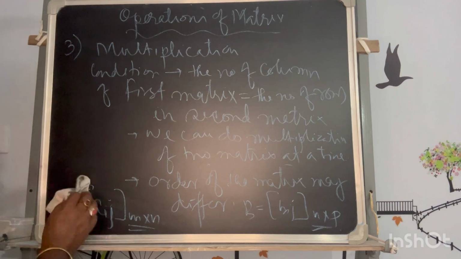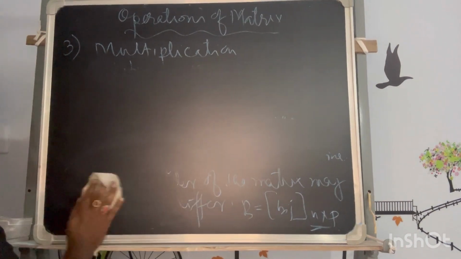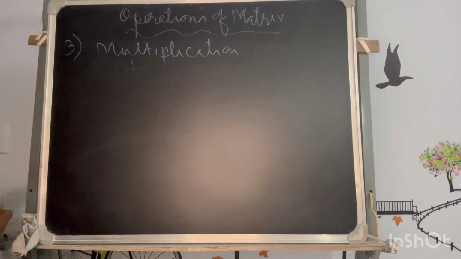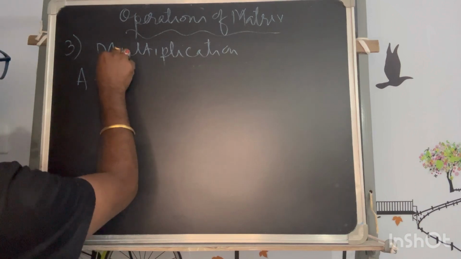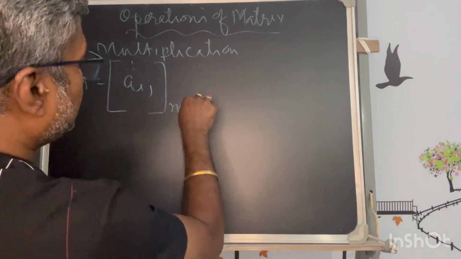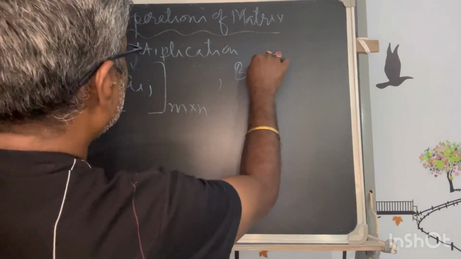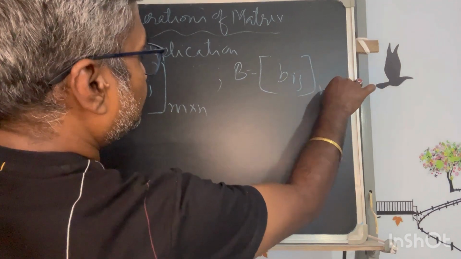Now how to do the multiplication? Okay, so if I say how to do the multiplication, let A be Aij of m into n order and B, as I said, of n into p order.